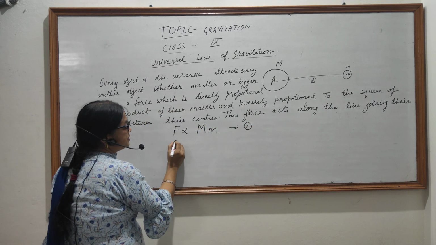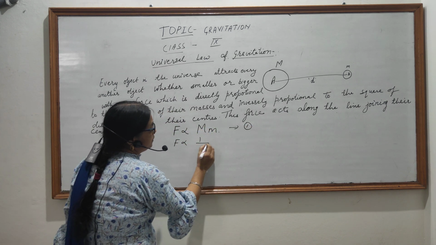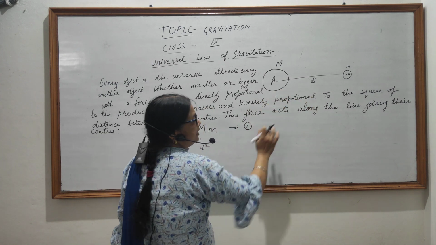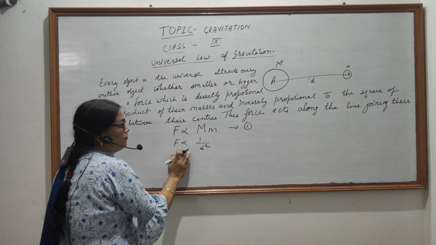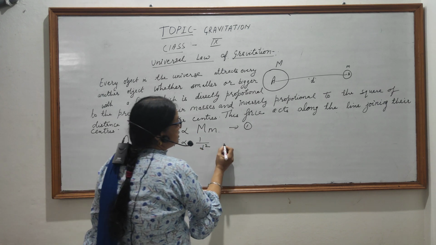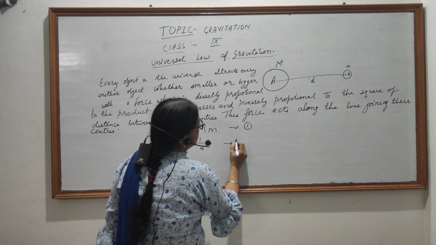F is inversely proportional to the square of the distance joining their centers. So F is inversely proportional to 1 upon D square. This is our second statement.